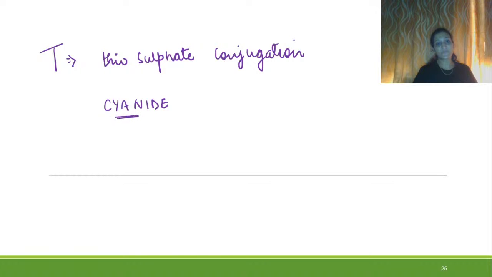Thiosulfate conjugation is required for cyanide detoxification.